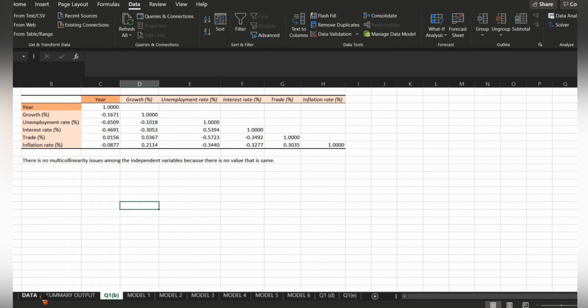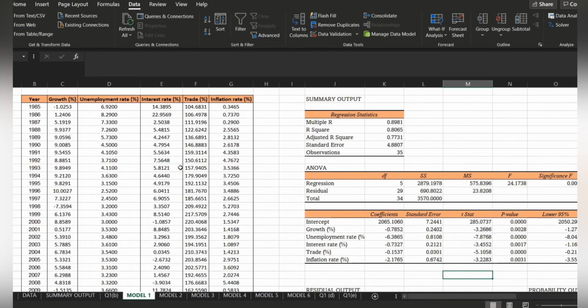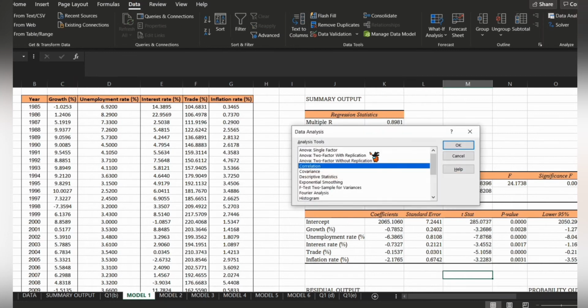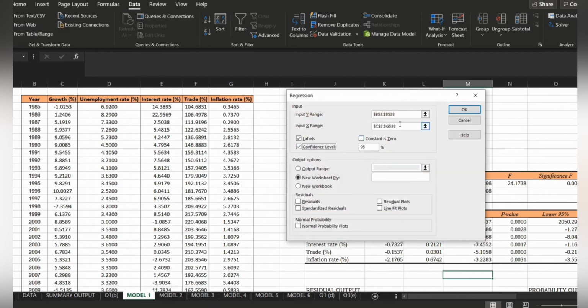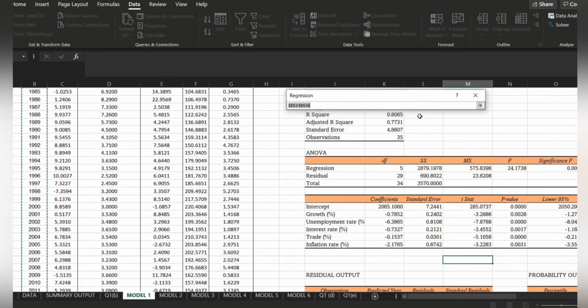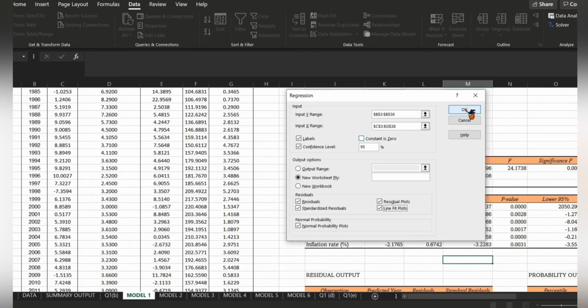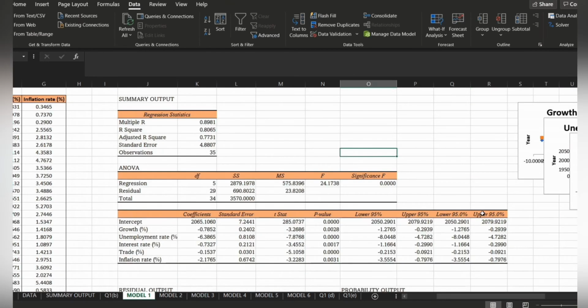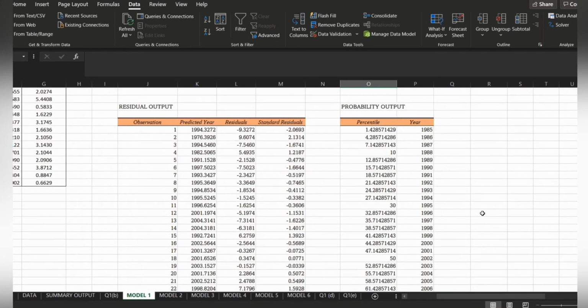Next, we have to examine the correlation matrix. First, for model 1, we have to paste the data and go to the data tab and data analysis and choose regression, click OK, and select all the input, and then we click OK. So this is the outcome.